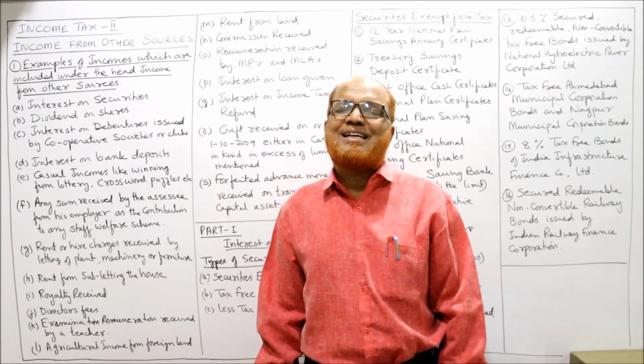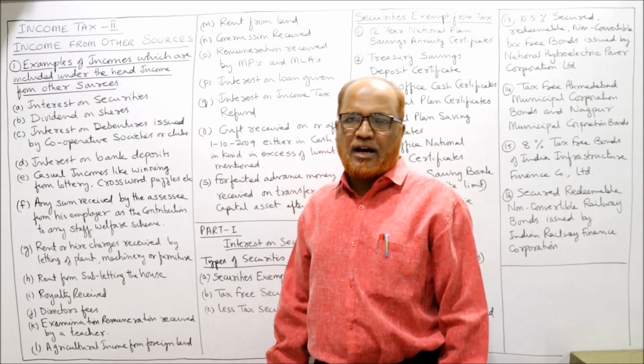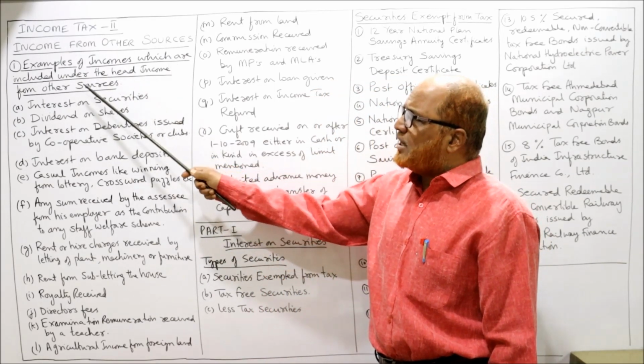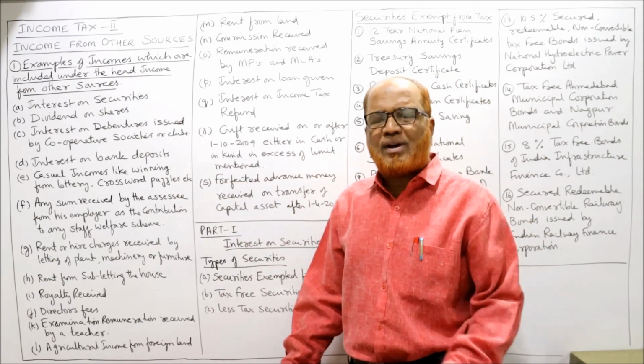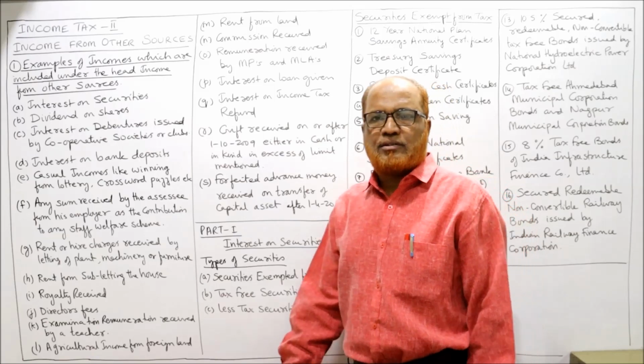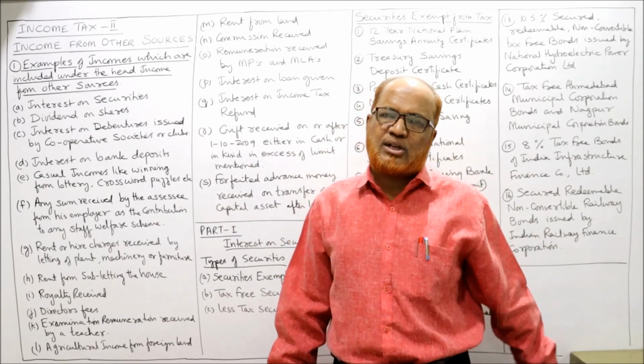I am giving you some examples of income which are taxable under the head income from other sources. Few examples you have to remember. Now, interest on securities. This is the main item which will be taxable under income from other sources.